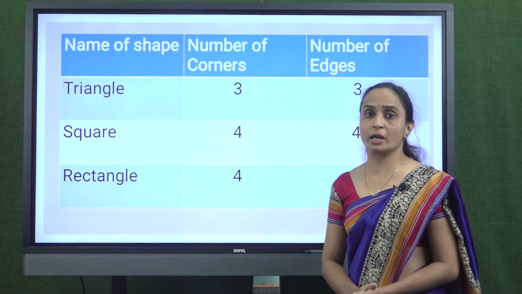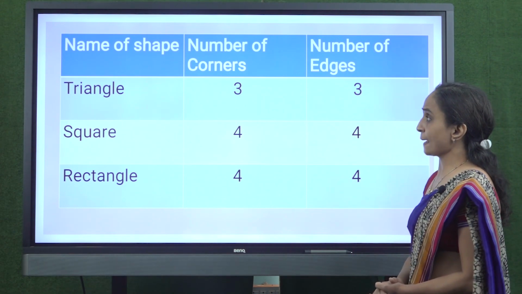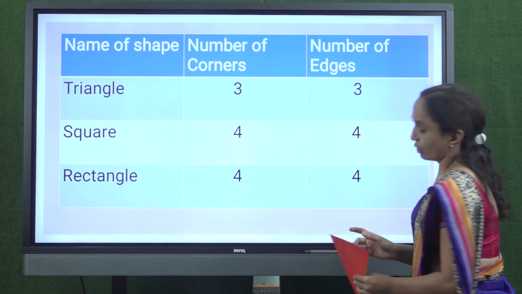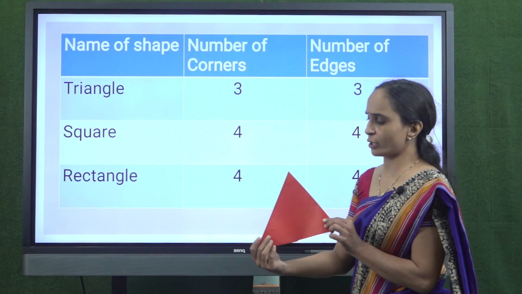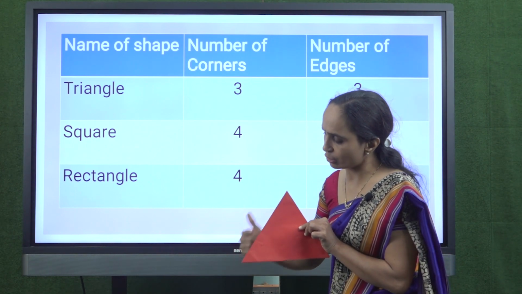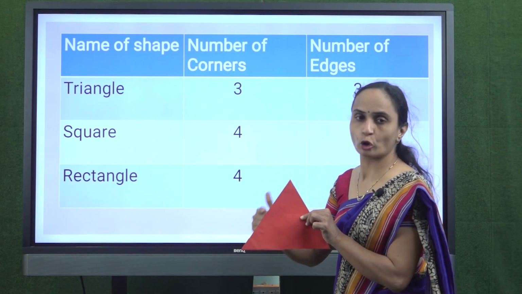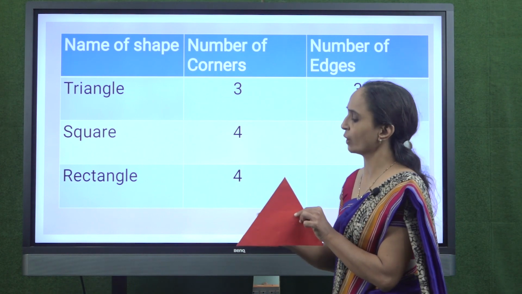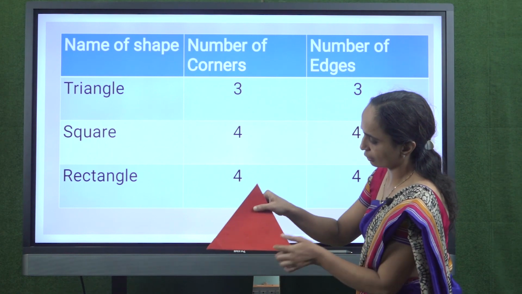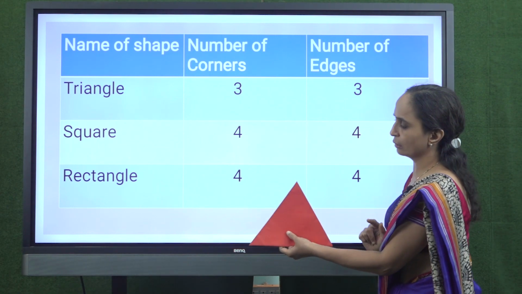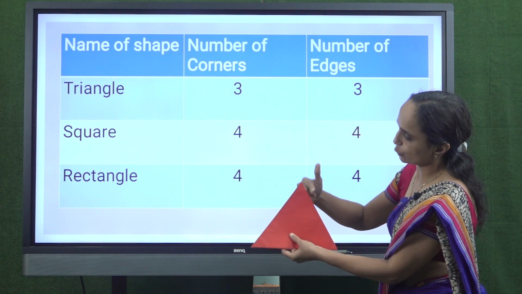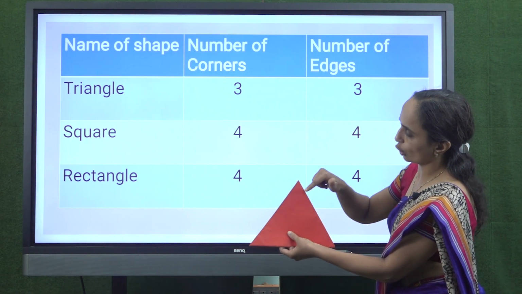Now, students, today we are going to learn edges and corner of the shapes. First of all, we will understand what is the edge of the shape. The straight line or side is called edge of the shape. So, these are the edges of triangle. Now, what is corner? So, meeting point of these two sides is called corner.